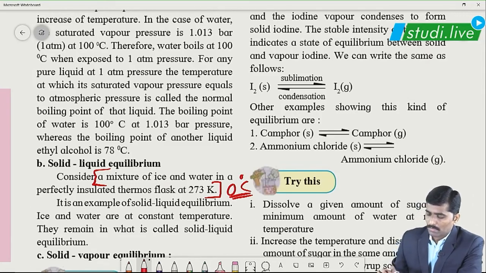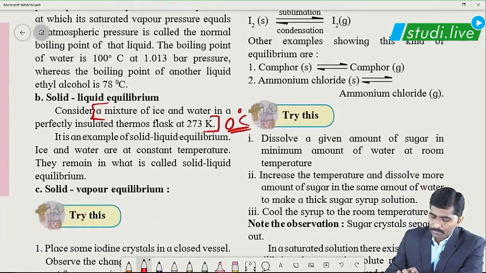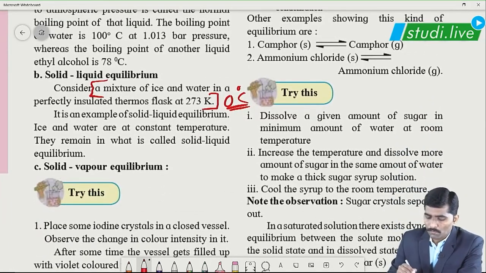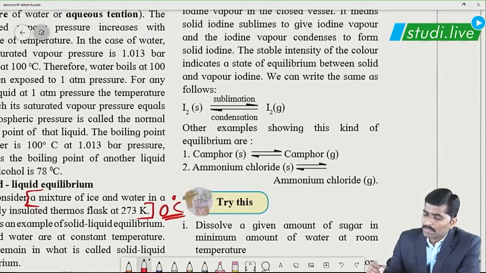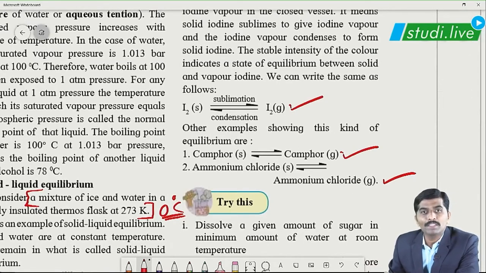Similarly, the third type of equilibrium is solid vapor equilibrium. And what is the example to be considered for this? These are the 3 different examples. Iodine is a purple colored solid. Camphor, we know, the camphor kept in the aarti thali, that is known as camphor.